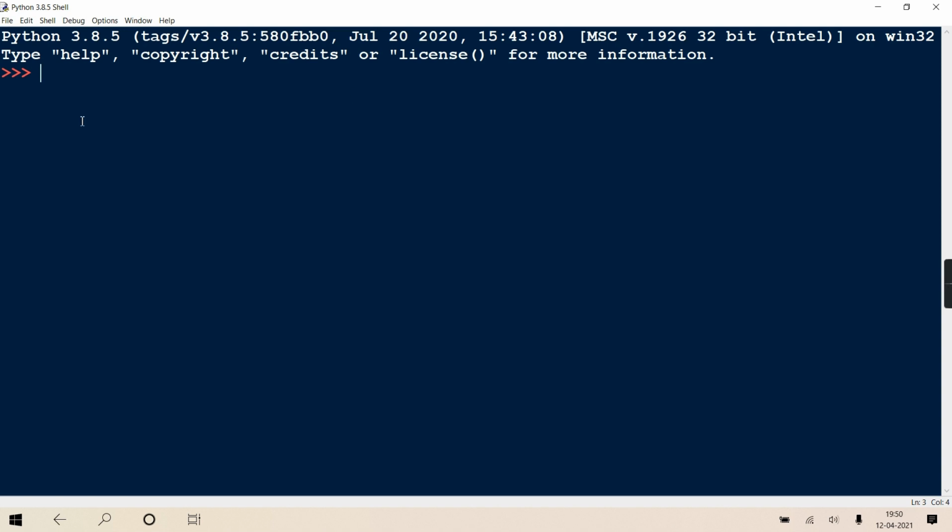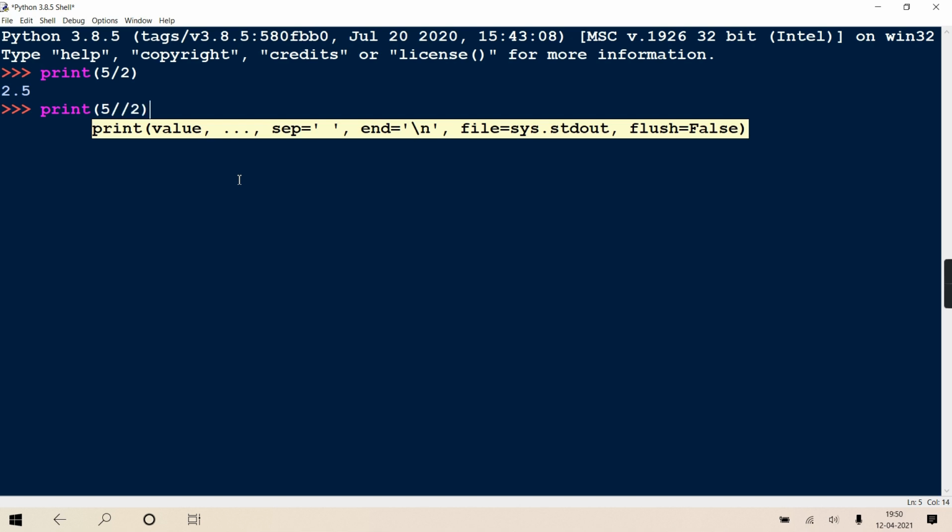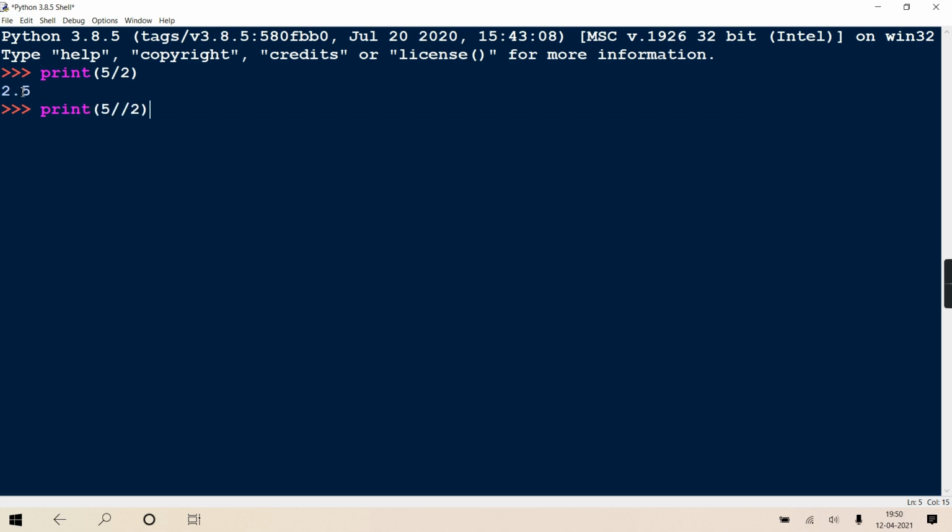Getting? See here. Now I'm writing print 5 by 2. So when I say 5 by 2, it is a simple float division. Let both be integers, but the answer is float. Getting or no? Try to do the same thing in C and Java. You'll not get 2.5, you'll get 2, because there int by int is integer. And now when I write 5 double slash 2, whatever answer you have got, 2.5, its floor. So who is the nearest integer less than or equal to 2.5? 2. So it will give answer 2.